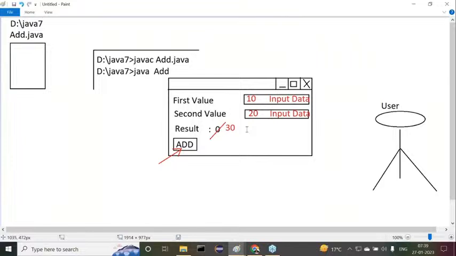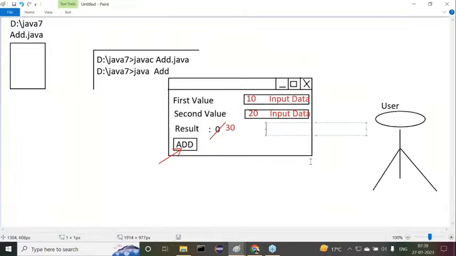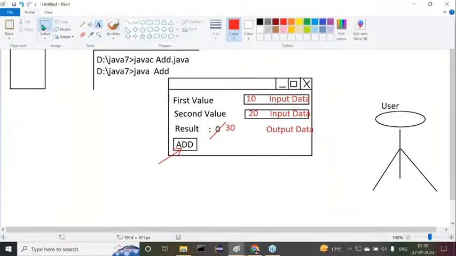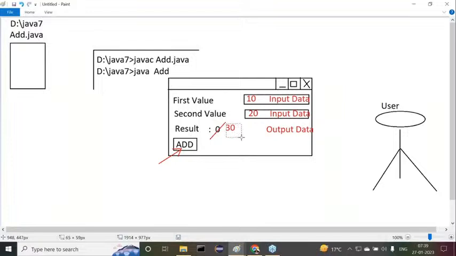Observe carefully. Now this 30, what is this actually? This 30 is not input data. Now it is 30, and 30 is output data. Here we are getting output data.